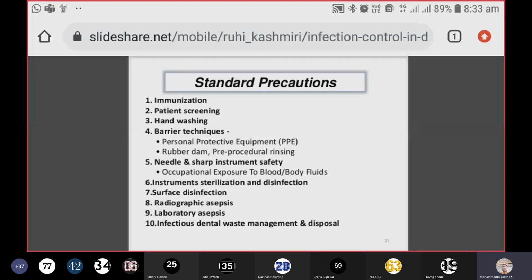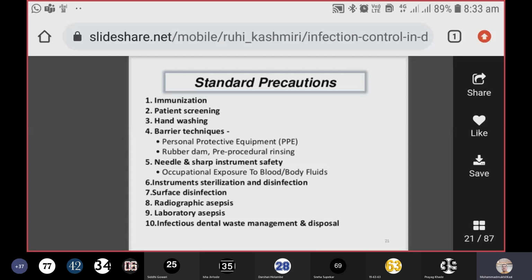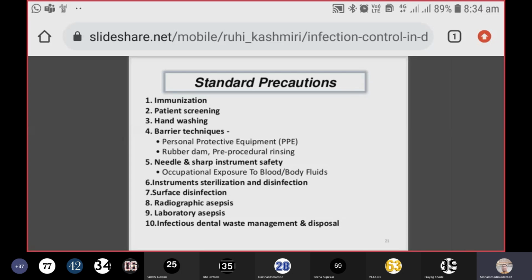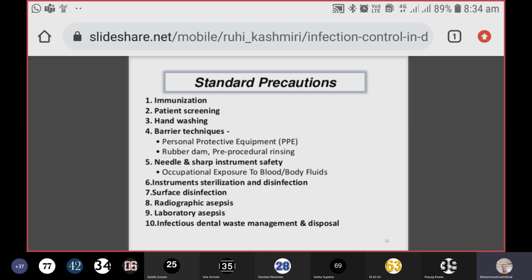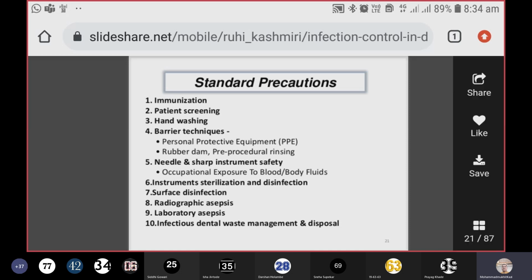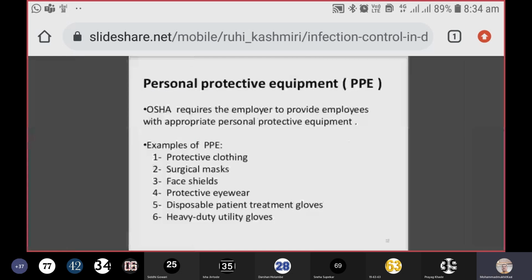Then radiographic asepsis. You have to be very cautious whenever you are taking X-rays of your patient. At that time, you follow all the aseptic techniques on your patient. Then laboratory asepsis, which is not your part, but that could be one of the standard precautions which can be used to minimize the infections. Then dental waste management and disposal. This I am going to cover in the next chapter, because this chapter is a little elaborate.